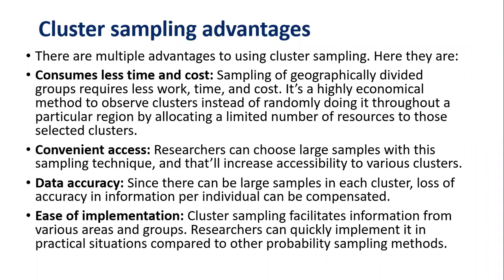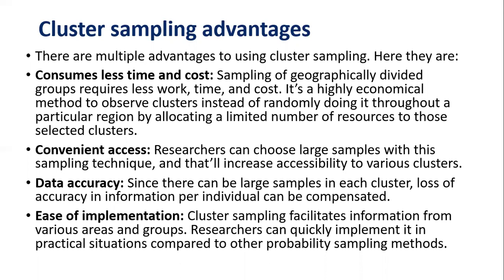It is a highly economical method to observe clusters instead of randomly sampling throughout a particular region, which would cost huge, by allocating a limited number of resources to those selected clusters. Here we are going for simple random or systematic sampling, but before that, we are making the clusters. Convenient access: researchers can choose large samples with this sampling technique, and that increases accessibility to various different clusters easily.